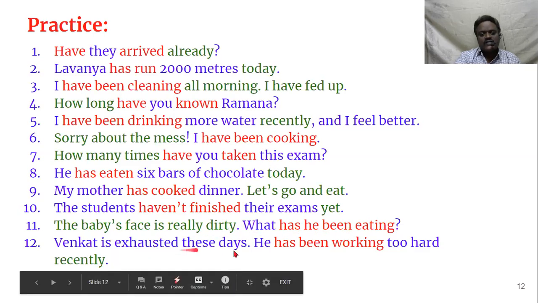Venkat is exhausted these days. See again, the impact. The impact is here, exhausted. And moreover, "recently" is there. So whenever "recently" is there, we have to use present perfect continuous tense. He has been working too hard recently. Both "Venkat is exhausted" and "recently" are suggesting that we have to use present perfect continuous tense.